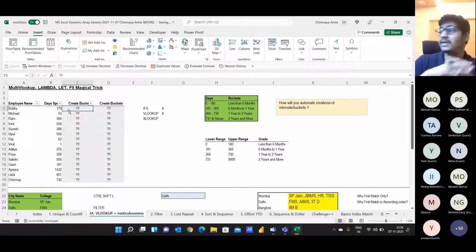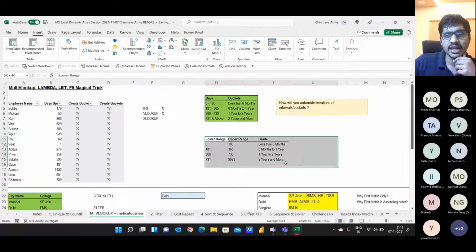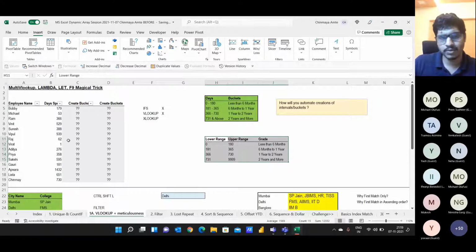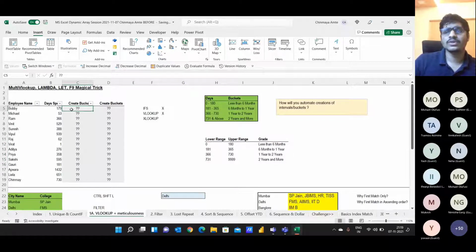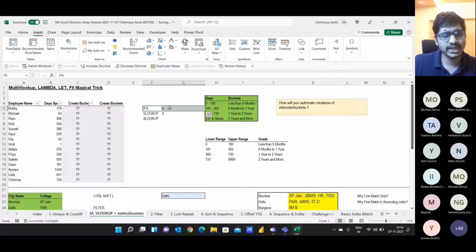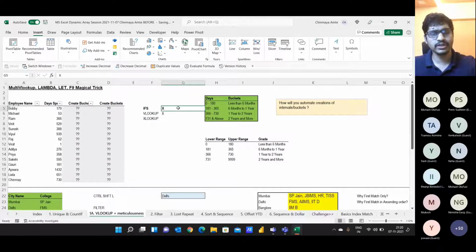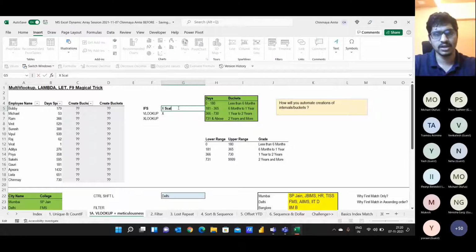So what happens is that it becomes a very long formula. It becomes very complex, difficult to read, and it's not scalable. If you make any changes in this data set, you'll have to go again and change the IF formula. And if someone is not that familiar with nested functions, they are bound to make mistakes. Therefore IFS would be rejected. So why won't I use IF? Because it's not a scalable formula. That's the reason scalability is missing.